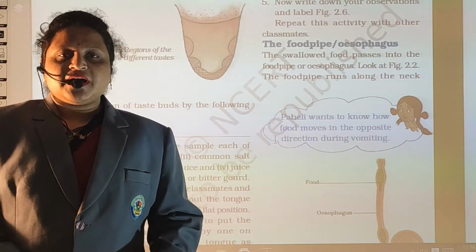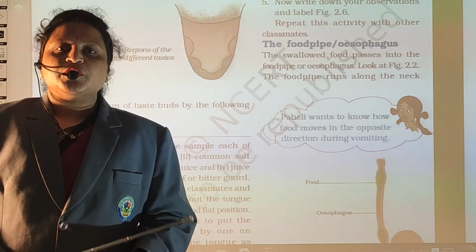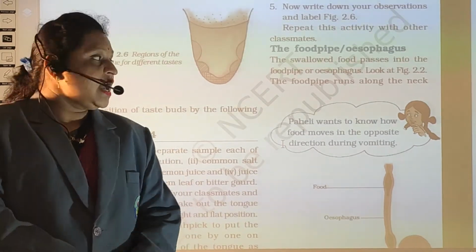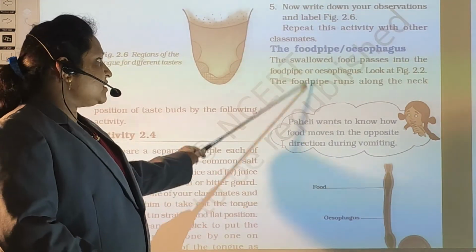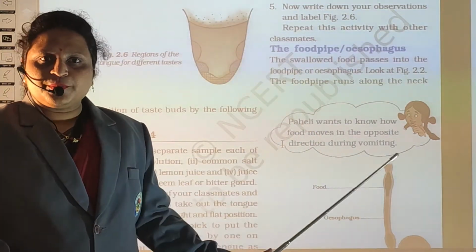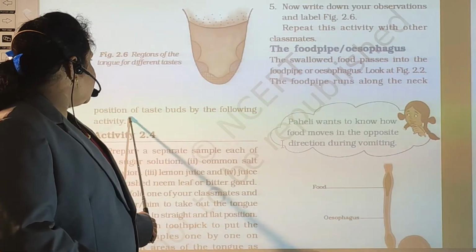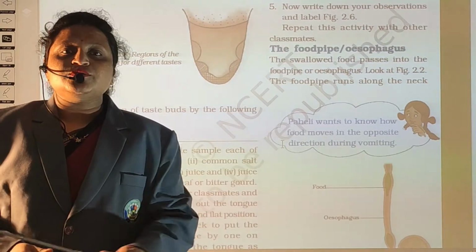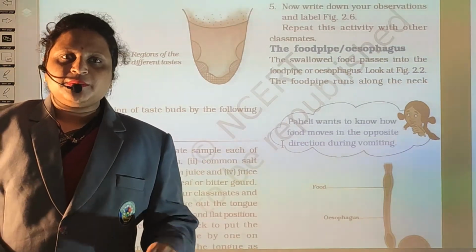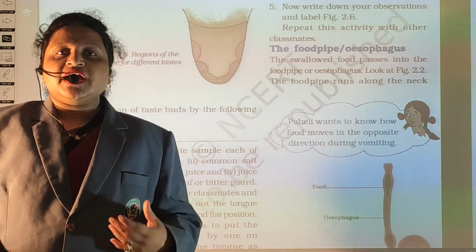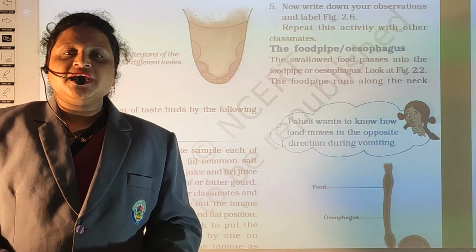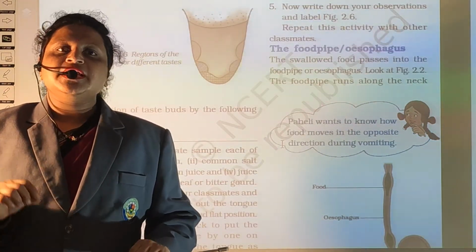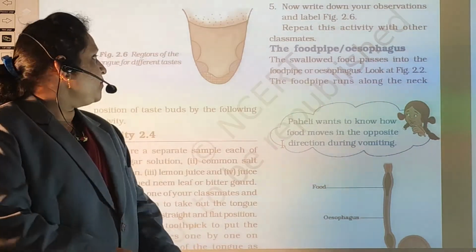In the previous part we learned about the mouth and esophagus. Now we are going to revise quickly, that is the esophagus. It is also known as the food pipe. Students, you can see in figure 2.6 that this is a tongue. The tongue also has separate compartments for taste. Suppose we are eating something sour, sweet, or bitter. In the same way, the stomach also has separate compartments, and they play their roles.